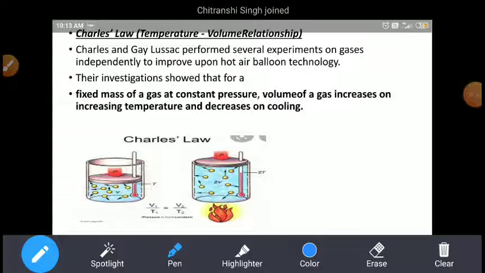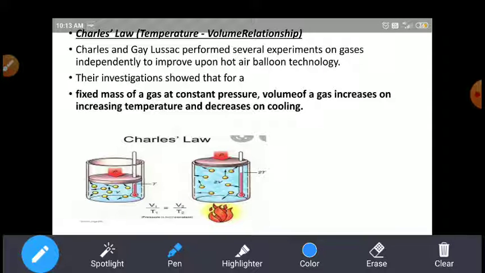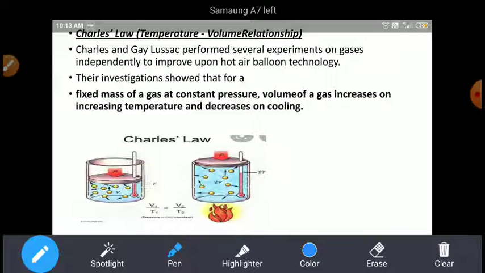Okay, students, the second gas law, that is Charles's law. Charles's law gives the relationship between temperature and volume. In Charles's law, Charles and Gay-Lussac both performed an experiment and independently proved the hot air balloon technology. So here is the experiment.